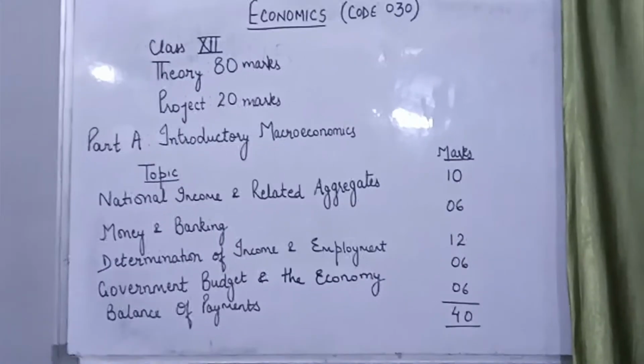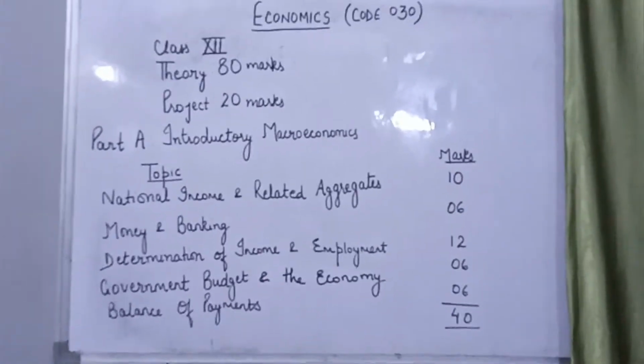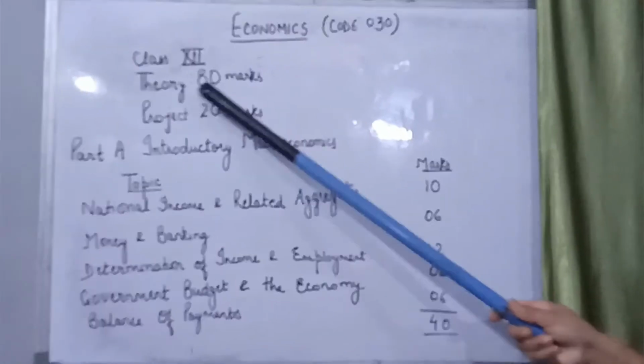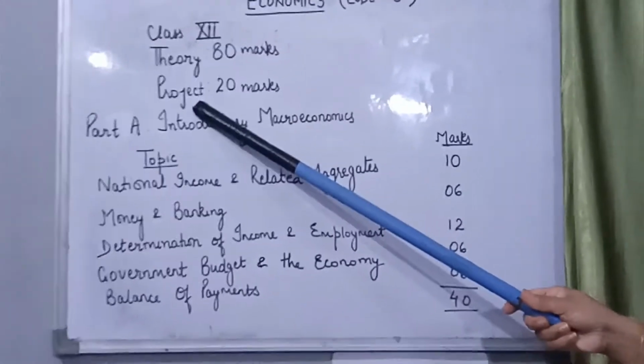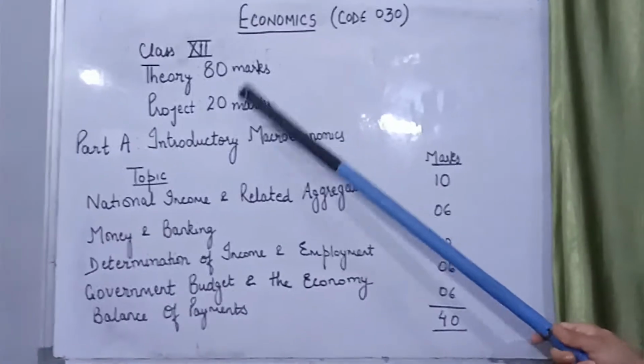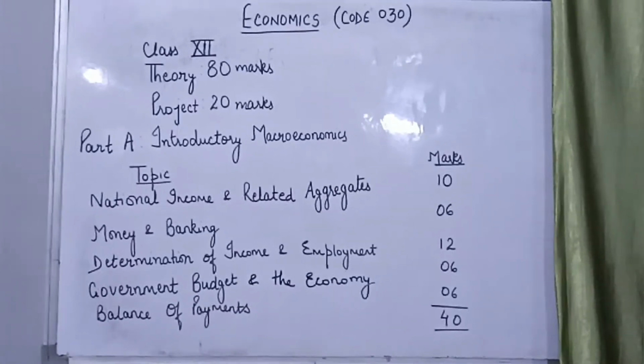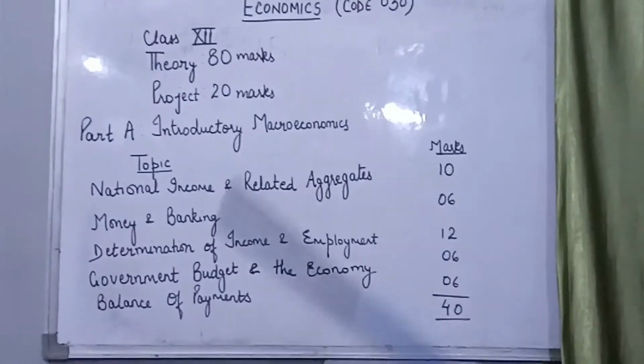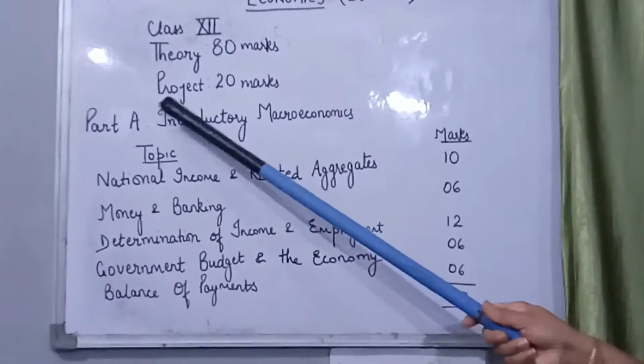Now let us understand the syllabus of economics for class 12th. There are two parts to it. As you can see, the theory paper carries 80 marks and there will be project work of 20 marks. Project work of course is given by your class teachers, your school teachers, and the theory part remains the same for everybody around. It is divided into two parts.